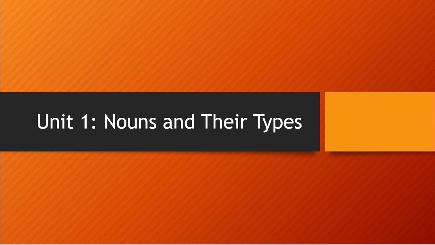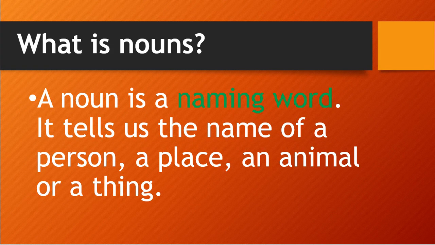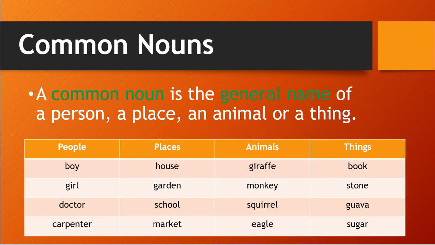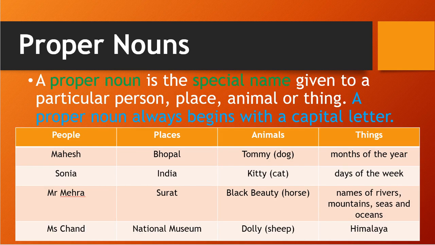Okay, so let's start with the exercise. I will just revise it. What is a noun? That is a naming word. We have seen examples, then we have seen common noun. In that, a general name for a person, place, animal or thing is a common noun. We have seen examples. Then we have seen proper noun. In that also we have seen that any particular or specific name, special name, is a proper noun. We have seen the example for it.